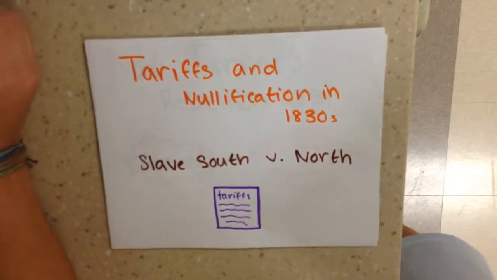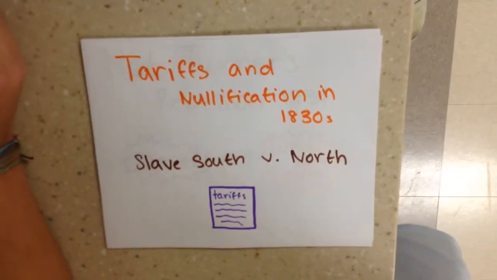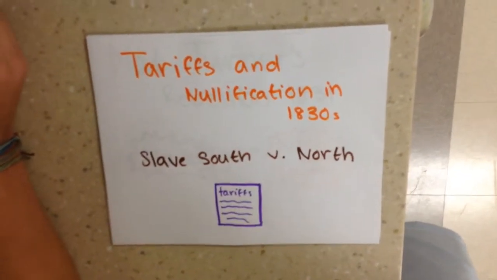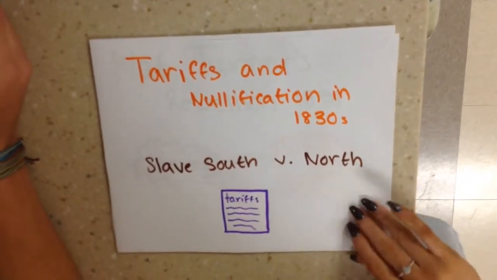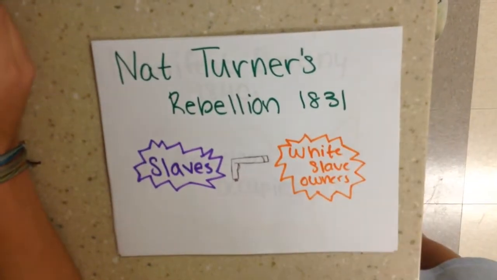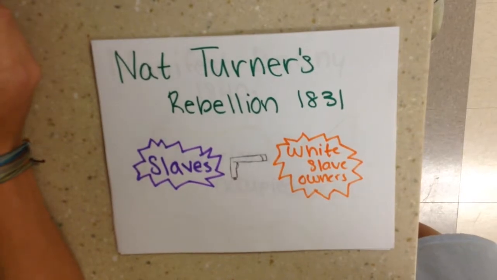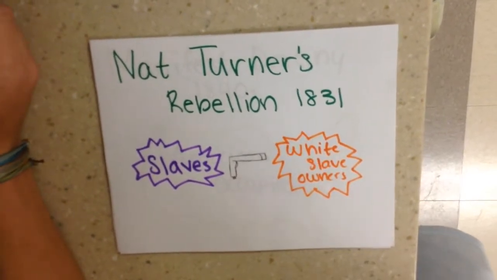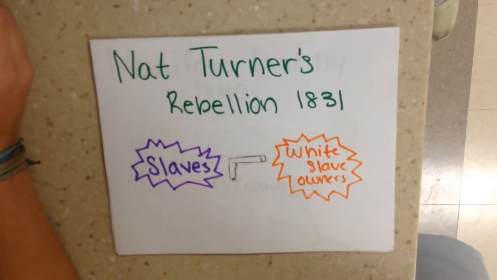Tariffs and nullification in the 1830s. Tariffs caused the South to want to nullify them, which angered the North. Nat Turner's Rebellion in 1831. Nat Turner's Rebellion was when he killed 60 whites in the South, which made the South mad.